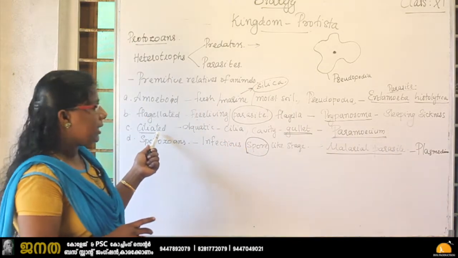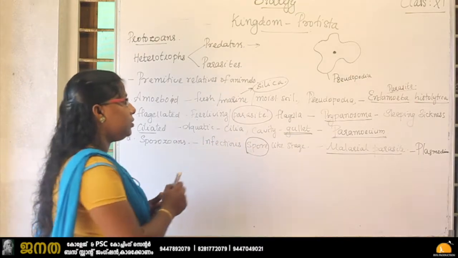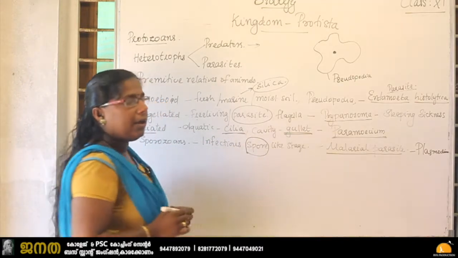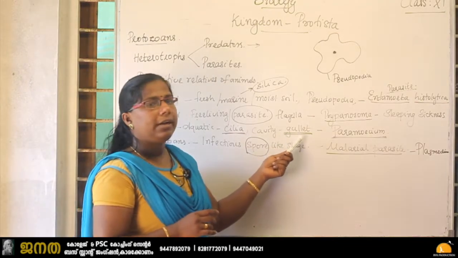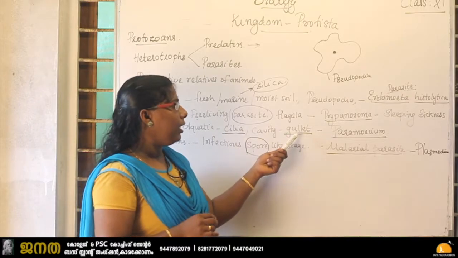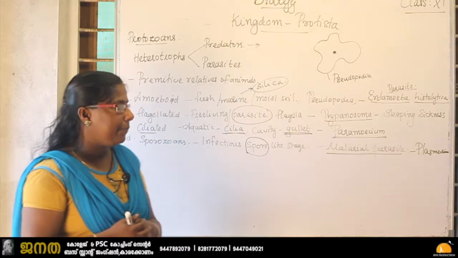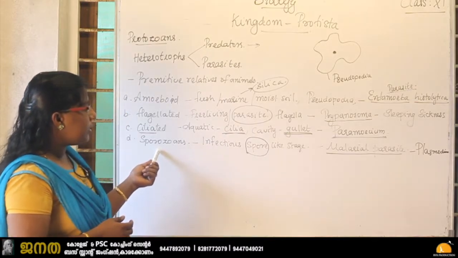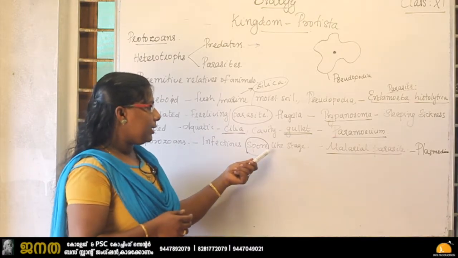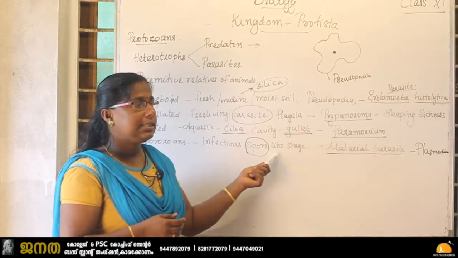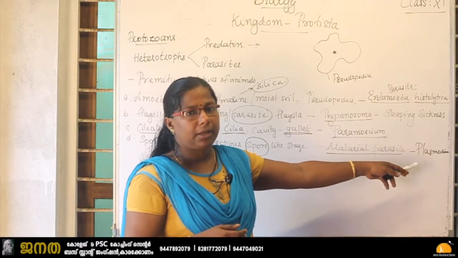The next one is the ciliated protozoa. They are aquatic and have thousands of cilia present on the body. That is why they show vigorous motility, and they have a cavity called a gullet. The gullet is an opening that helps the cell open to the outside, and an example is Paramecium. Then sporozoans. Sporozoans are given the name because they have a spore-like stage. It has an infectious spore-like stage in its life cycle. An example is the malarial parasite, Plasmodium.